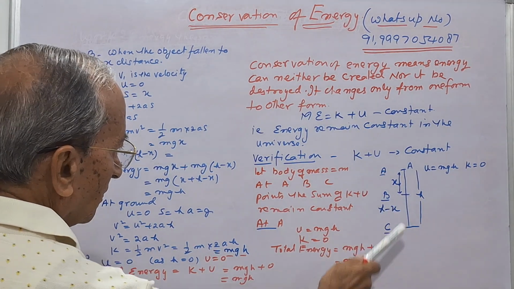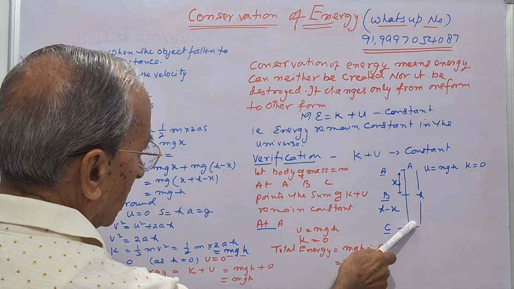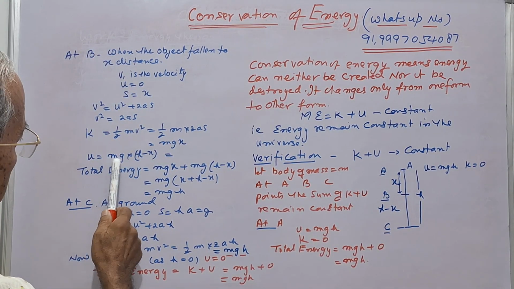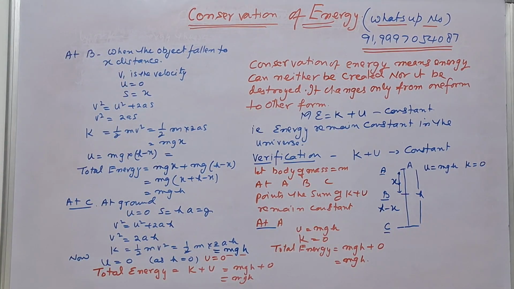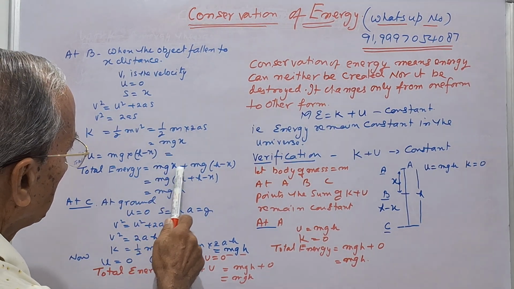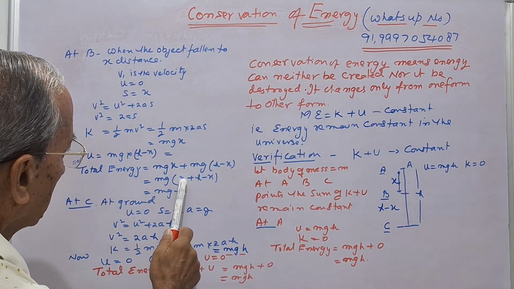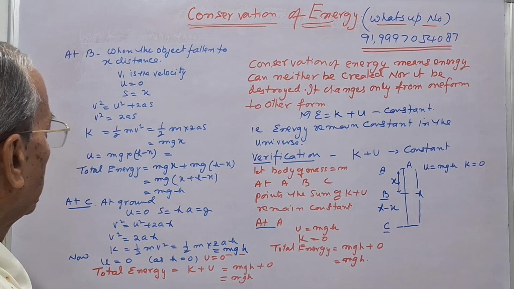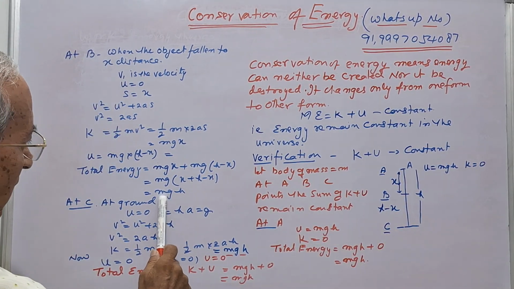Now at B, the potential energy, the distance from C will be h minus x. So the potential energy is mg into (h minus x). So the total energy becomes mgx plus mg(h minus x), and taking mg common, x is divided out, so the total energy becomes mgh. So at point B, the total energy is mgh.